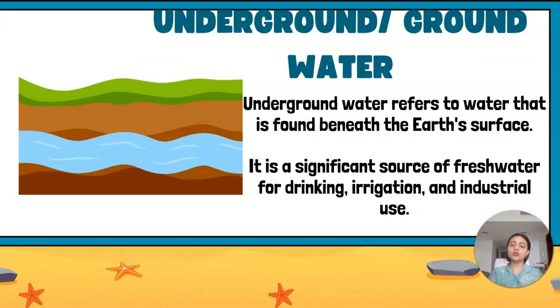Underground water, or groundwater, refers to the water that is found beneath the earth's surface. We make use of underground water in a very huge amount. It is a significant source of fresh water for drinking, irrigation and industrial use.